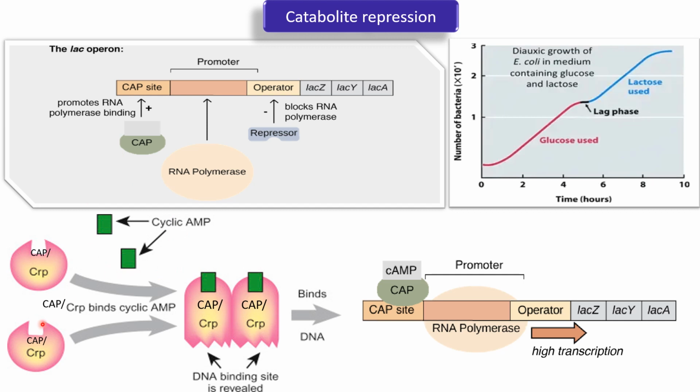Cyclic AMP molecules bind with the CAP protein and form a complex. Then this complex will bind to the CAP site and promote the binding of RNA polymerase to the promoter region. And so it will promote the transcription of these structural genes, which encode lactose metabolizing enzymes. Right. But the key feature is that the concentration of cyclic AMP molecules is closely related to the glucose concentration available in the cell. How?